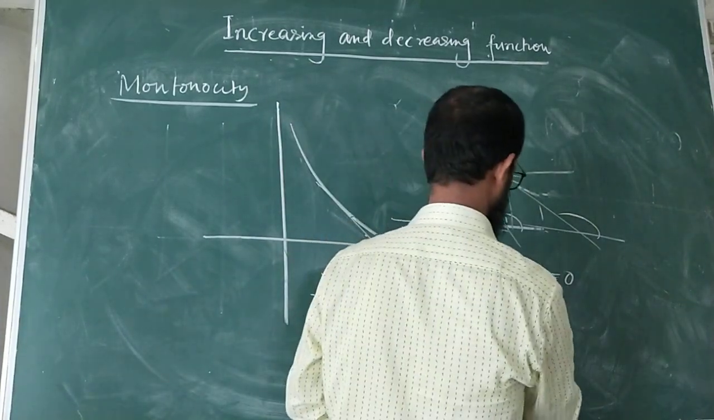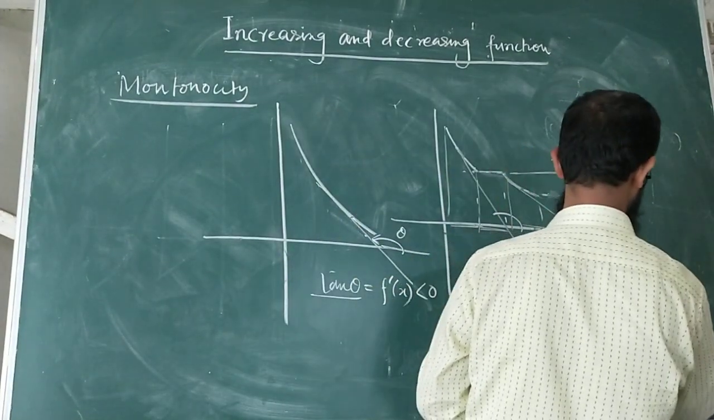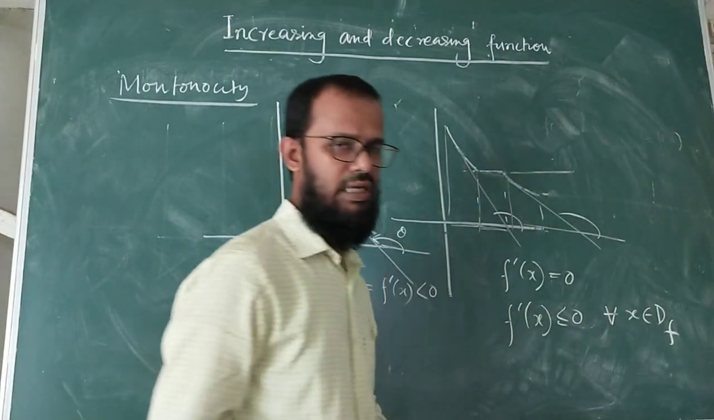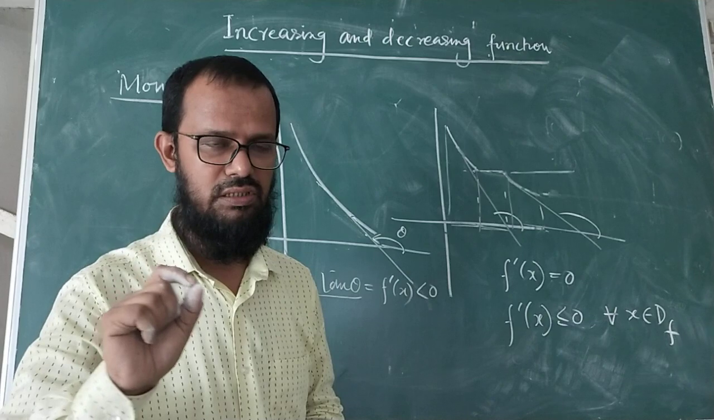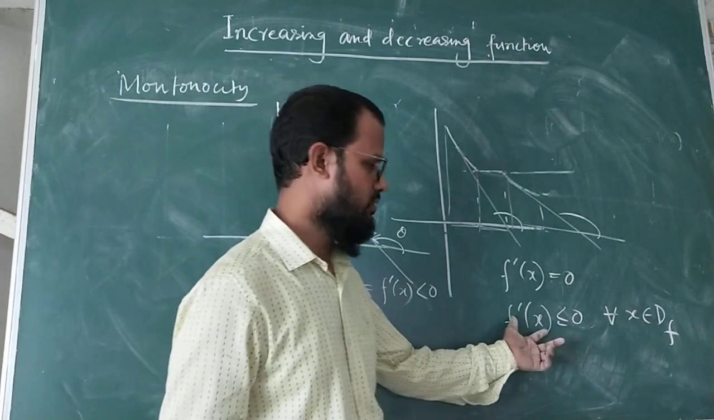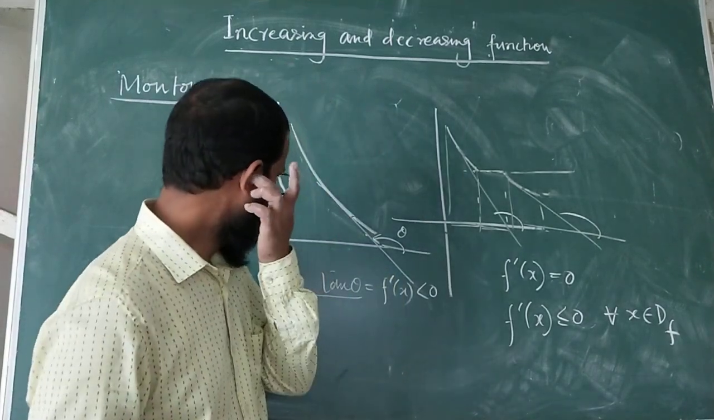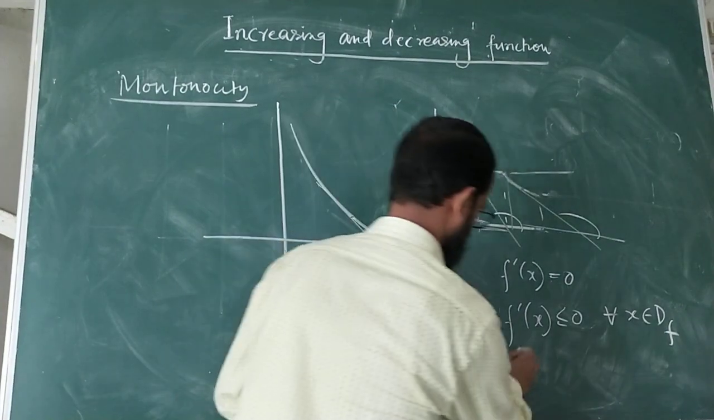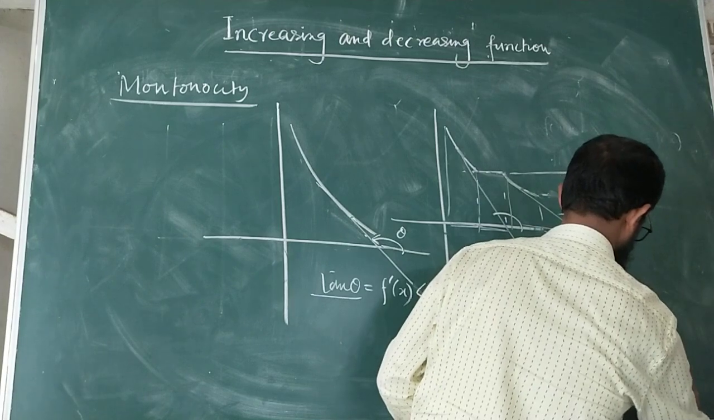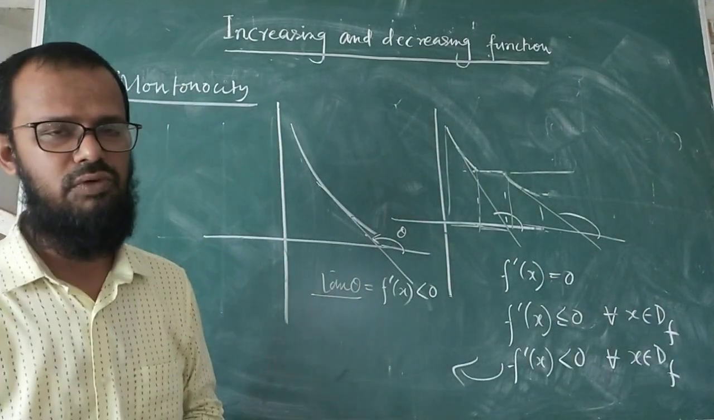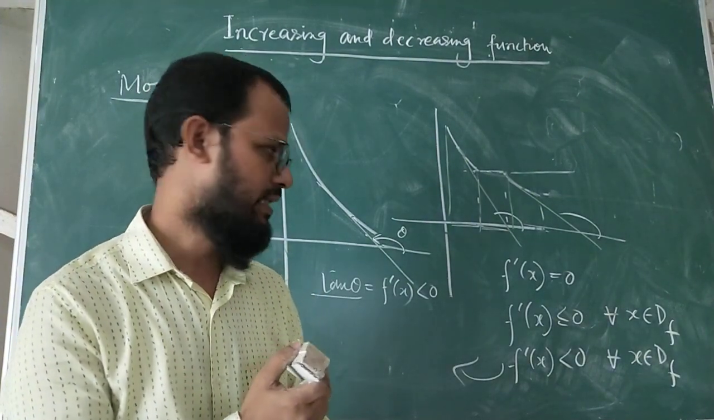So combining these two, you get f dash x is less than or equal to 0 for all x belongs to the domain of the function, and then you can say that f x is a decreasing function only. You do not use the word strict. We just say it is a decreasing function. And when f dash x satisfies the condition strictly less than 0 throughout the domain, then we can say that the function is strictly decreasing.